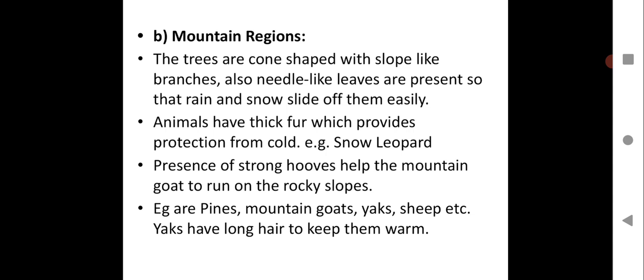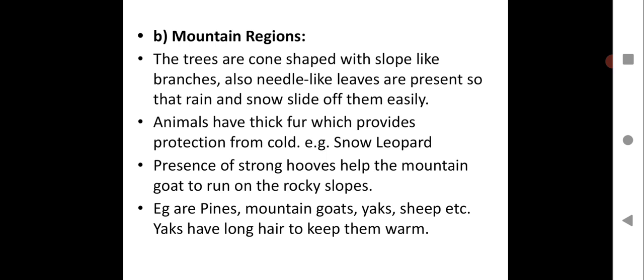They are adapted to the mountainous region, and yaks have long hair to keep them warm and stay away from extreme cold. So these are the adaptations shown by the trees, plants or animals in the mountain region.